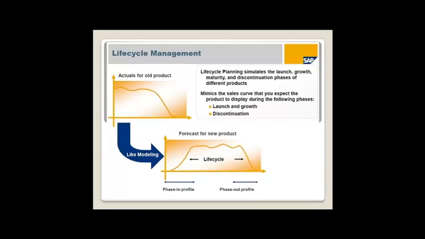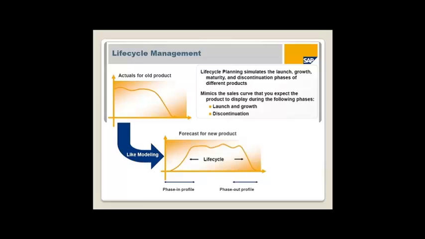And life cycle planning. Normally, this is product life cycle planning. So after product introduction, sales will slowly grow. At one point of time, the sales reach maturity. Then maybe the sales will slowly go down. At one point of time, maybe the product will die. So this also we can capture in the APO application.